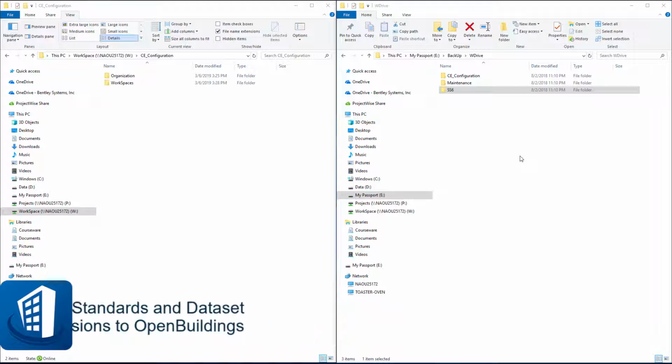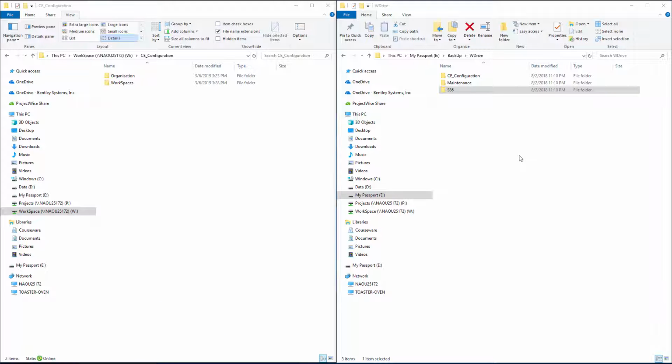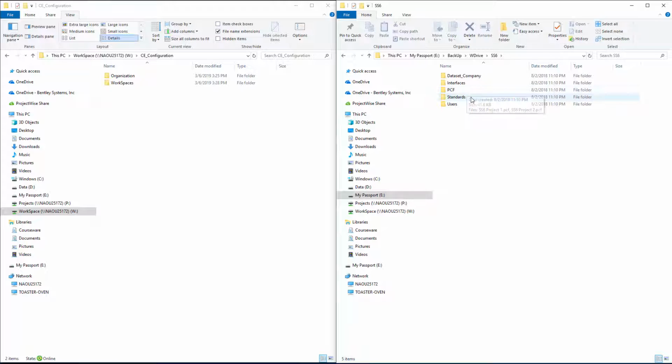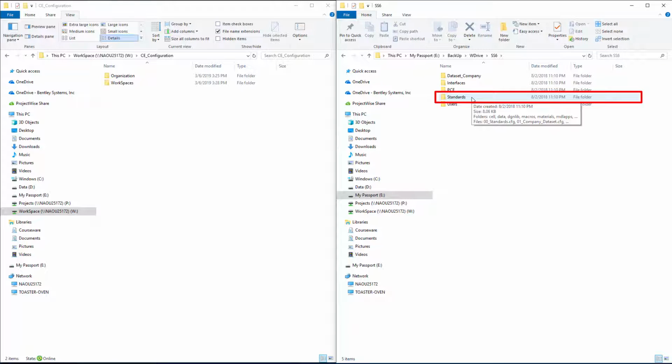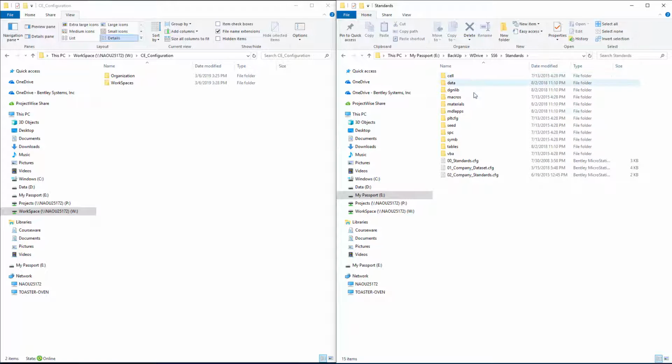So I have backed up my SS6 standards on an external drive here, and I had these in a folder called SS6. This was based on the quick config standards which were put out on Bentley Communities. If I open that folder, under there is a standards folder, so that was our kind of basic standard, what we call the MicroStation standards. I'm going to open that up, and we have those various libraries there.